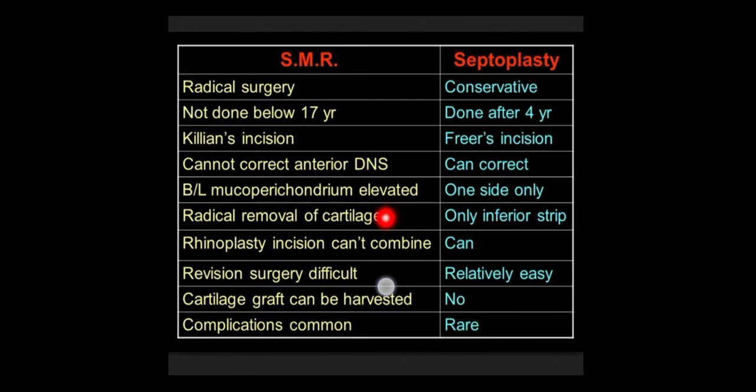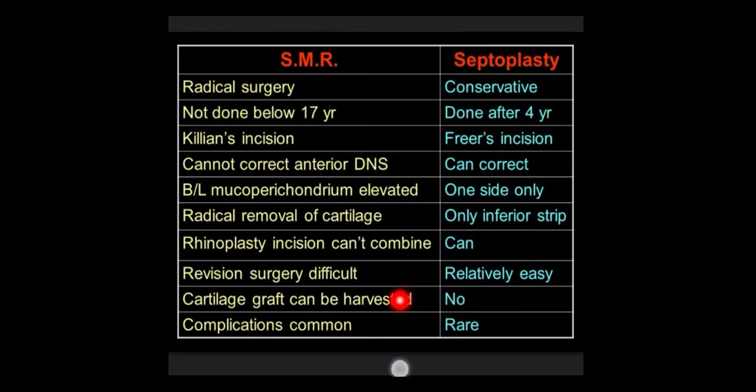There is a removal of the quadrilateral deflected cartilage, leaving behind a dorsal and a caudal strut, whereas in septoplasty, only an inferior strip of cartilage is removed. Cross-hatching incisions are made so that the deflected septum clicks back into position. A rhinoplasty incision cannot be combined with an SMR, whereas in septoplasty it can be combined. Since SMR is a radical surgery, revision surgeries are difficult, whereas revision surgeries here are relatively easy.